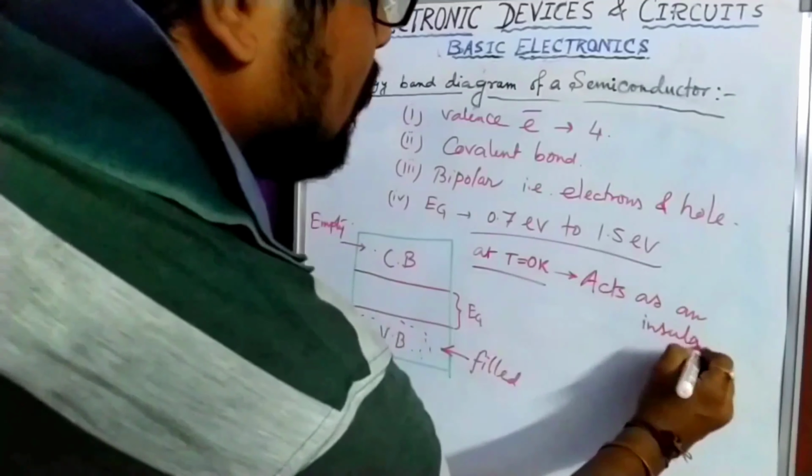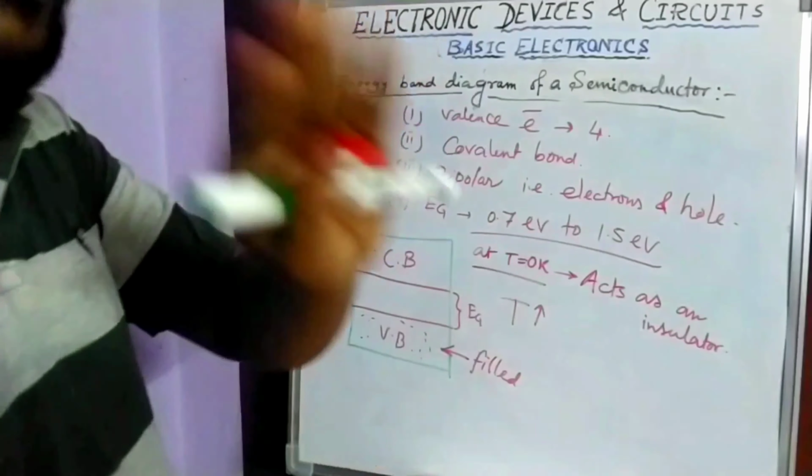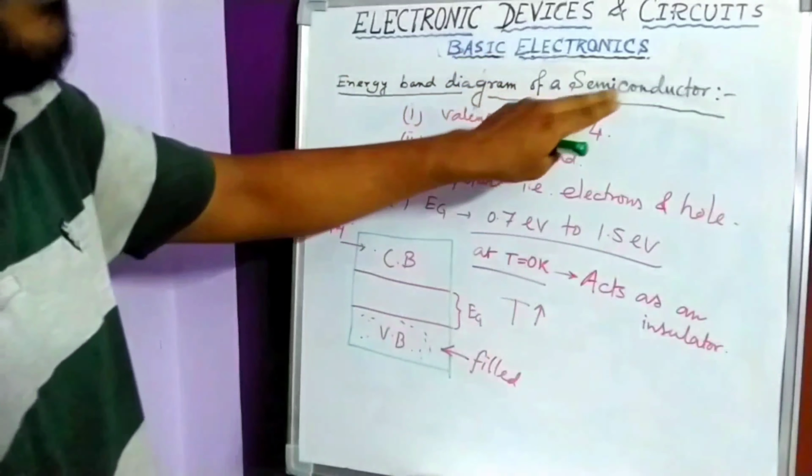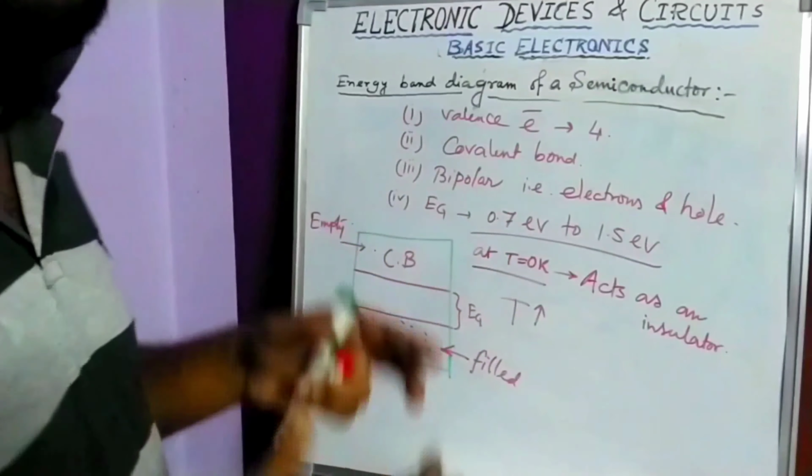Now I am increasing the temperature. If temperature increases, here the covalent bonds are present, as I told you. So covalent bonds will be broken. Electrons are generated and go to the conduction band. Whenever they go to the conduction band, conductivity automatically increases. Just keep it in your mind. For your information, this semiconductor by default is an intrinsic semiconductor, not an extrinsic semiconductor.